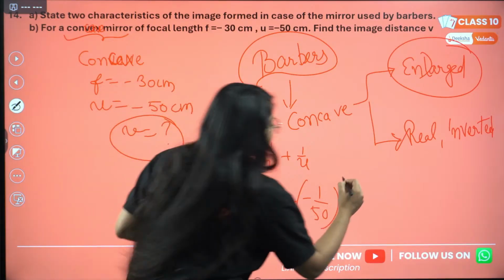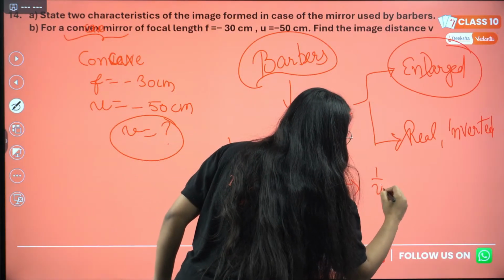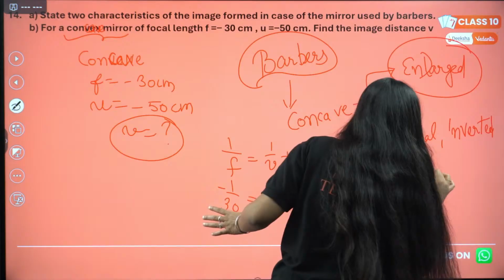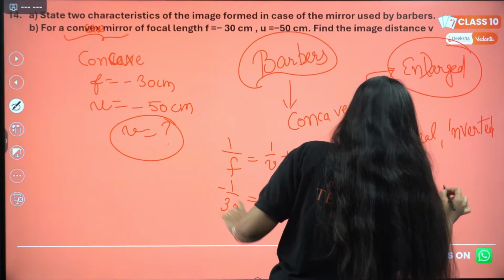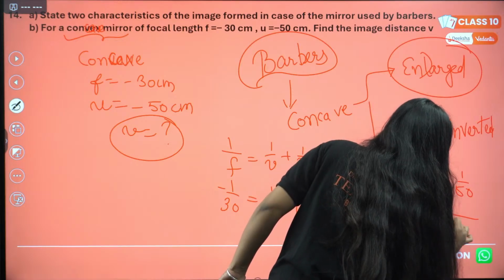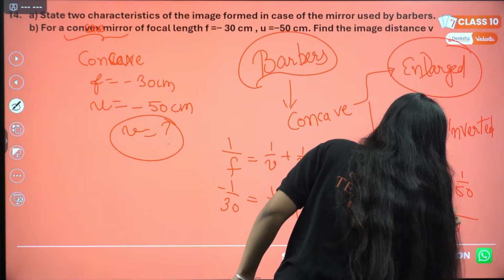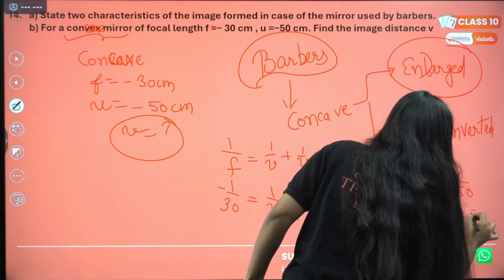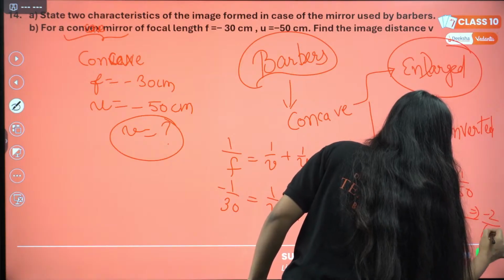To find v, we'll just switch. This will be minus 1 by 30, this will be plus 1 by 50. We'll take their LCM, 150, minus 5 plus 3, this will be minus 2 by 150.